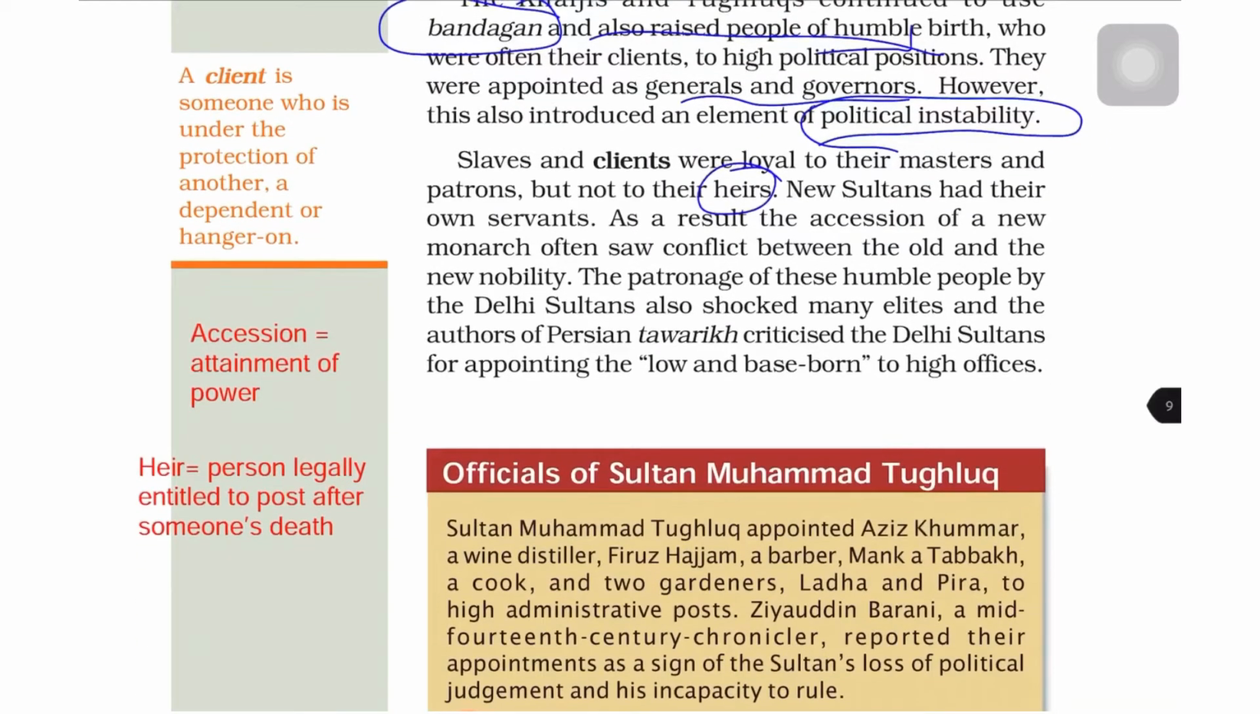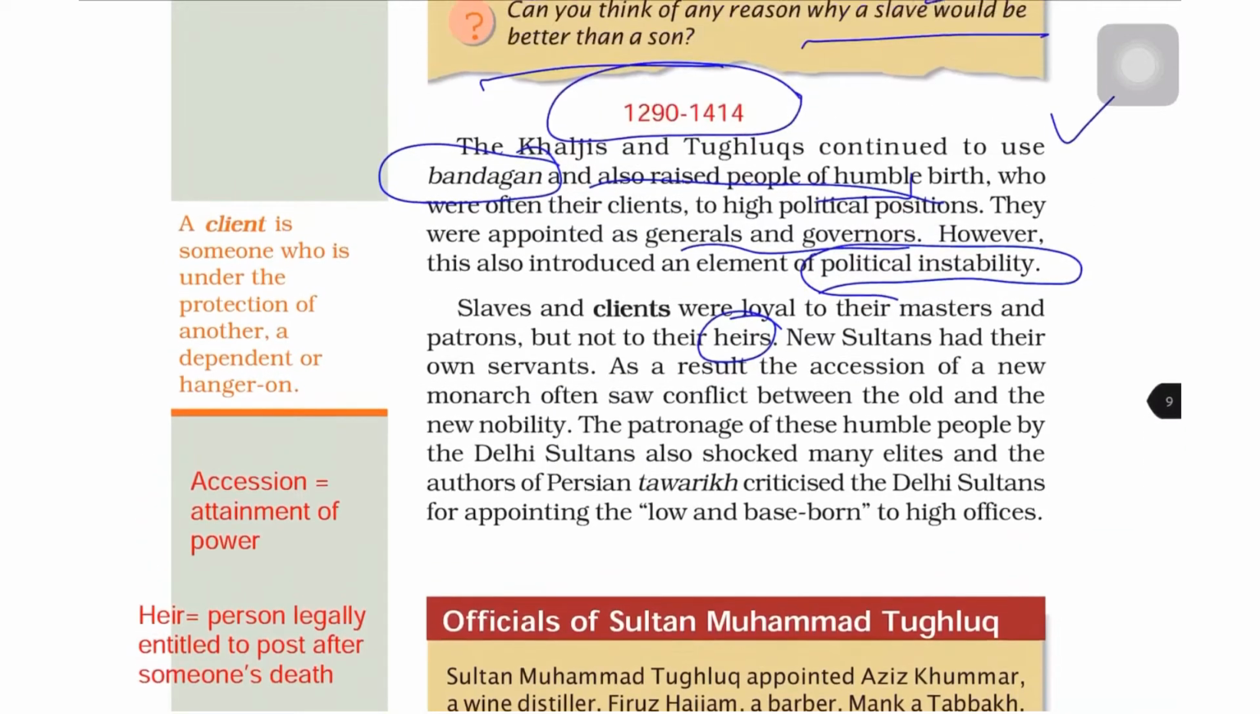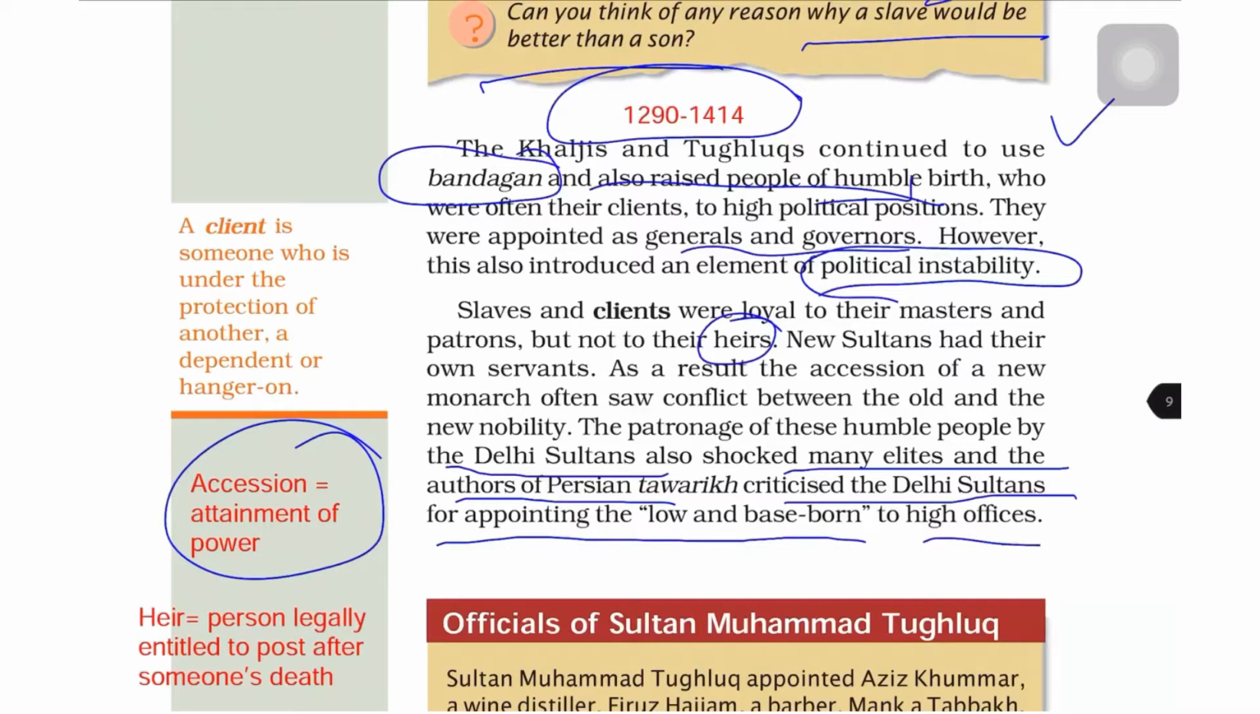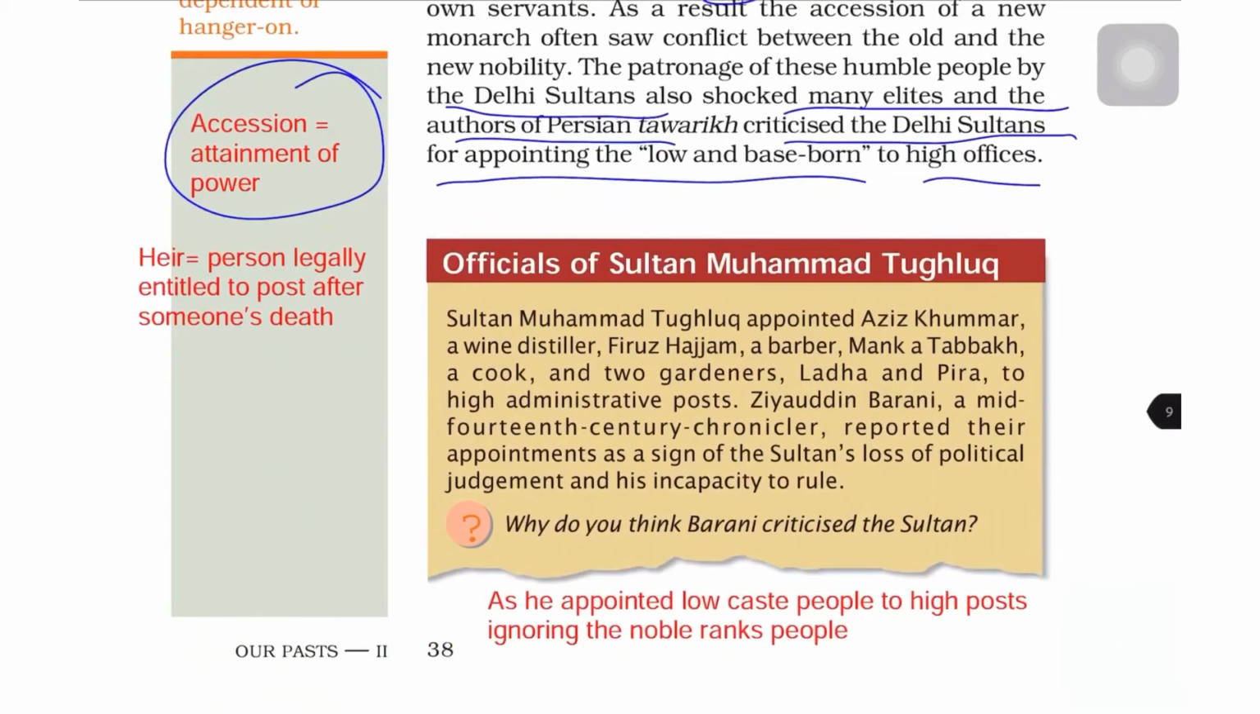Okay, what is an heir? It is a person legally entitled to the property after someone's death. So new sultans had their own servants. As a result, the accession of a new monarch often saw conflict between the old and the new nobility. Accession means attainment of power. The patronage of these humble people by Delhi sultans also shocked many elites, and the authors of Persian Tawarikhs criticized the Delhi sultans for appointing low caste people to high offices.